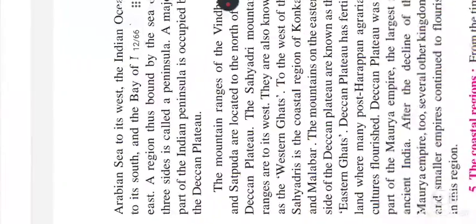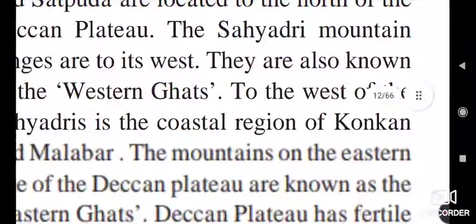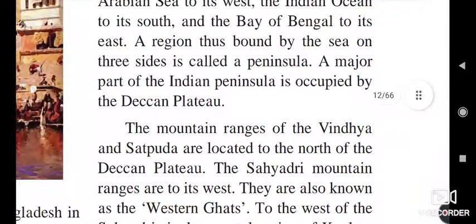The region has the Arabian Sea to its west, the Indian Ocean to its south, and the Bay of Bengal to the east. A region bound by the sea on three sides is called a peninsula, the Indian Peninsula. A major part of the Indian Peninsula is occupied by the Deccan Plateau.